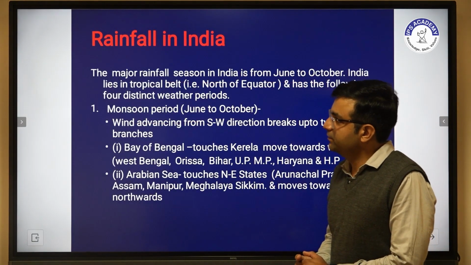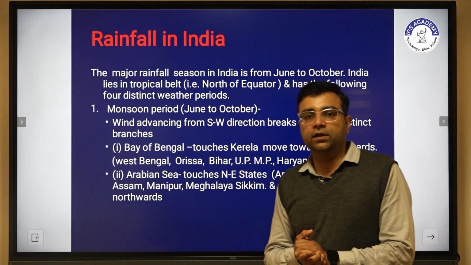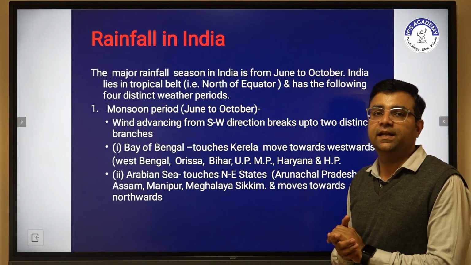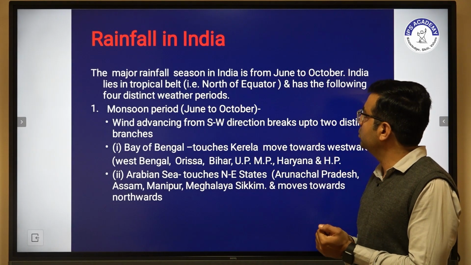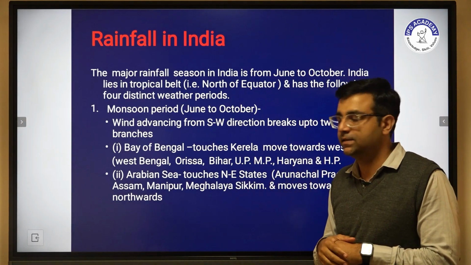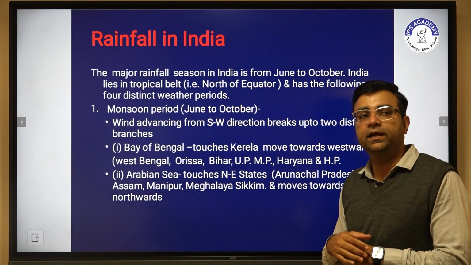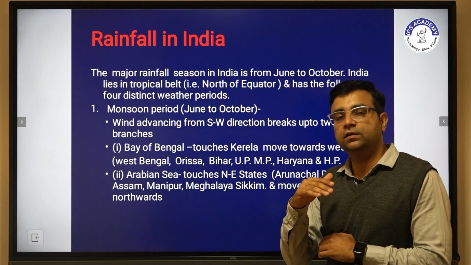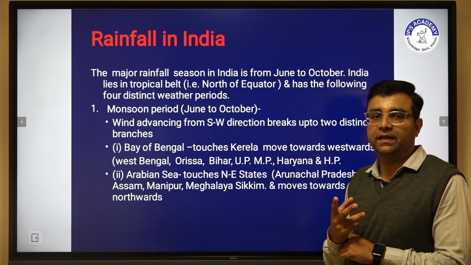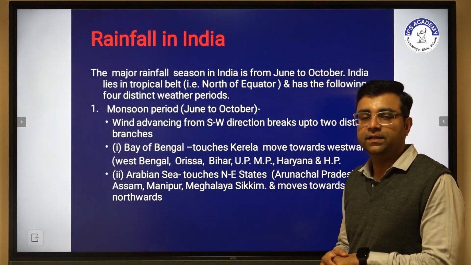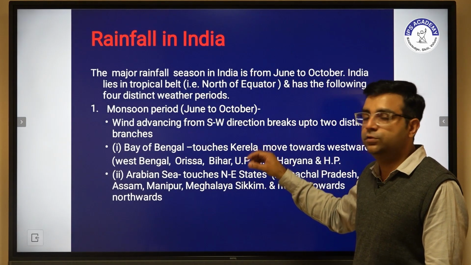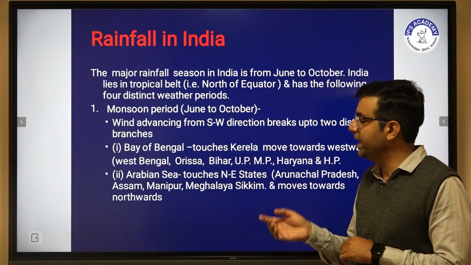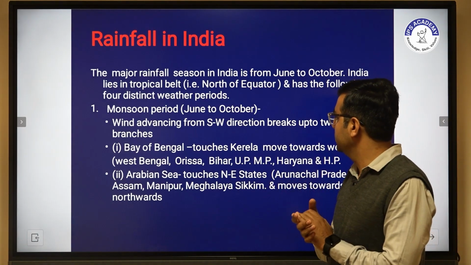Now we have to discuss rainfall in India. In India, the major rainfall season is from June to October. India lies in a tropical belt, north of the equator, and has the following four distinct weather periods. The first one is the monsoon period, which starts from June and ends in October. The wind advancing from the southwest direction breaks up into two distinct branches, the Bay of Bengal and the Arabian Sea. This is the first classification, the monsoon period, starting in June, ending towards October, and starting from the southwest direction.